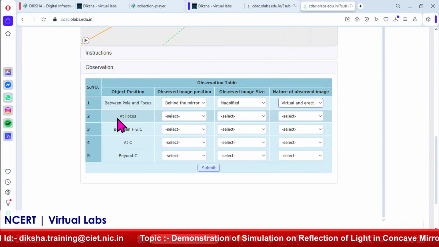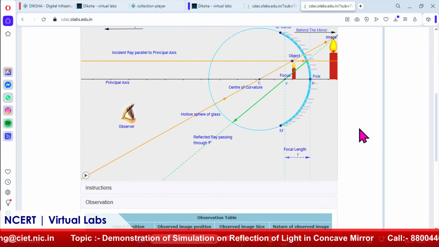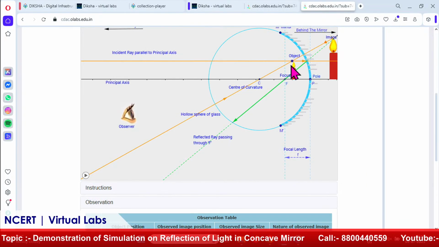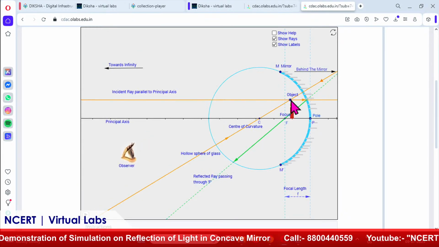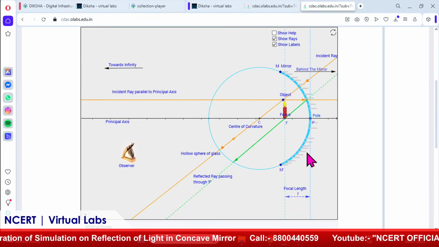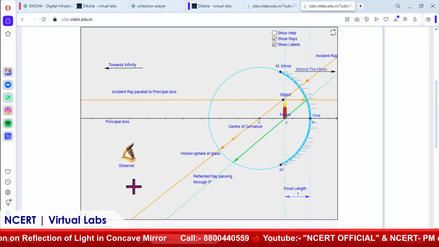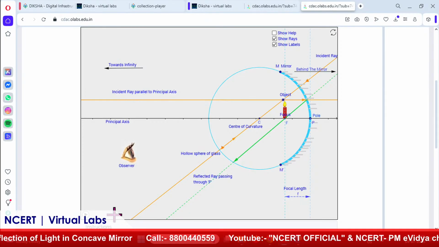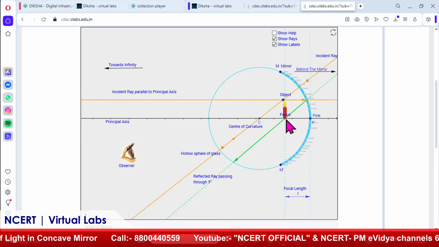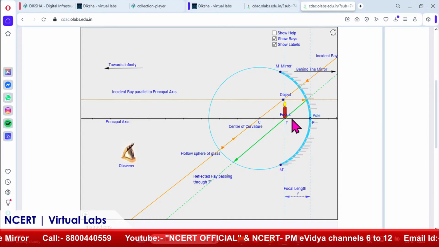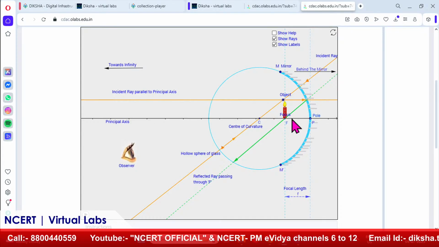Now, next we will do the second part, that is, at the focus, how the image is formed. Now, you can see that I will place the object at the focus. I will just drag this to the focus point. I told you whenever the object is at the focus, the rays will be reflected to infinity. Okay. So, that is why this application is used normally in torches and beam lights, like in car headlights.